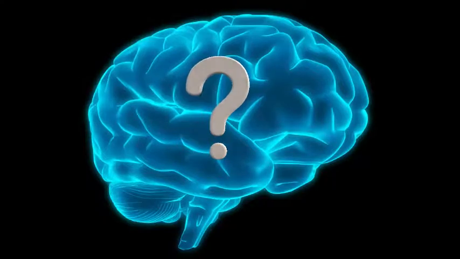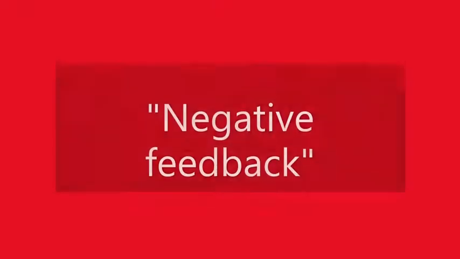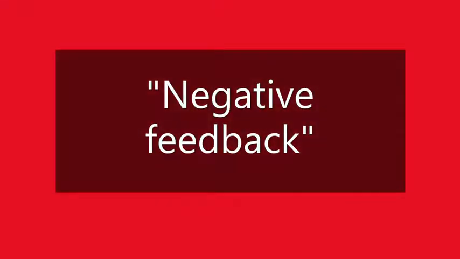Okay, so let's say one of these factors goes too high or low. What is the brain going to do to get it back to the normal levels? The answer to that is negative feedback. Negative feedback is the process where the brain uses either a hormone or nervous system to send a signal to the part of the body that can rectify the problem.